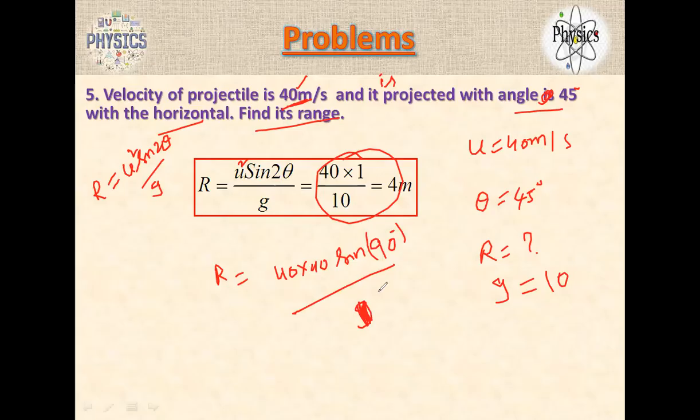Remember the sine function: sine 0 is 0, sine 30 is 1 by 2, sine 45 is 1 by root 2, sine 60 is root 3 by 2, sine 90 is 1, the maximum. Cos 0 is 1; cos becomes the reverse. Sine 0 is 0, sine 90 is 1. Never forget this.